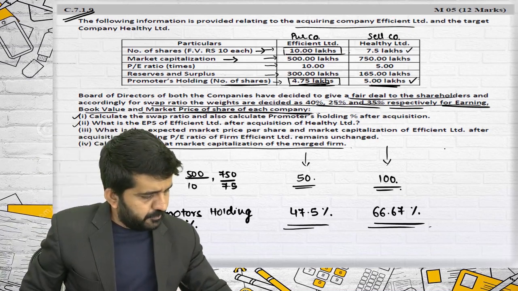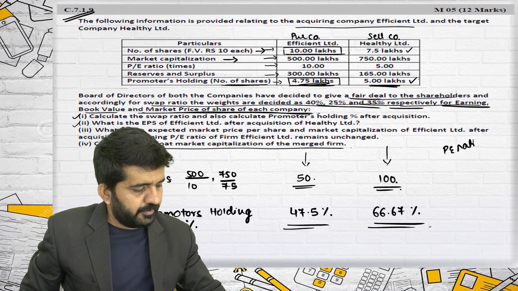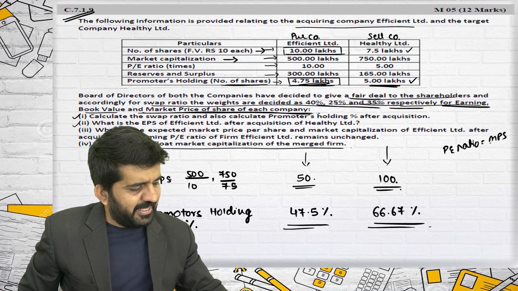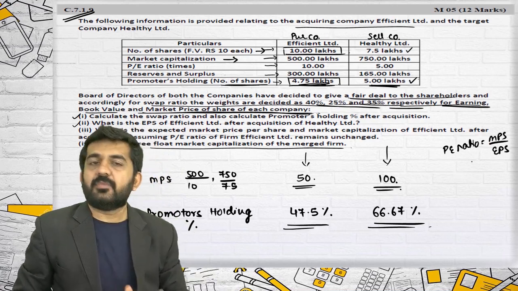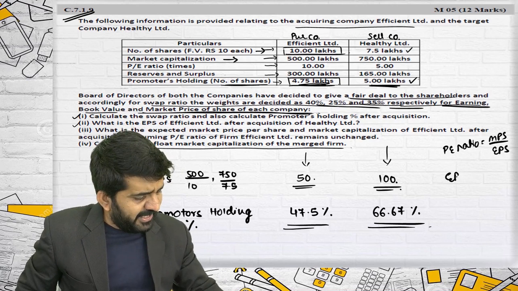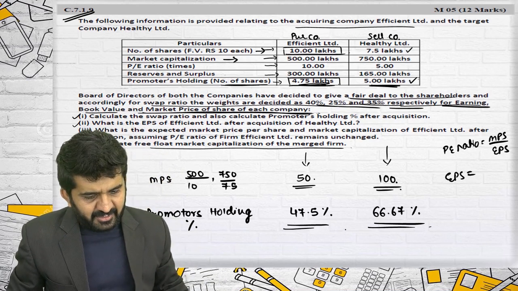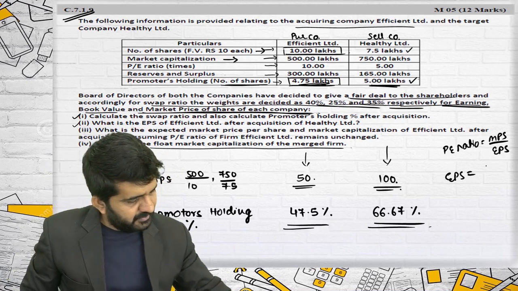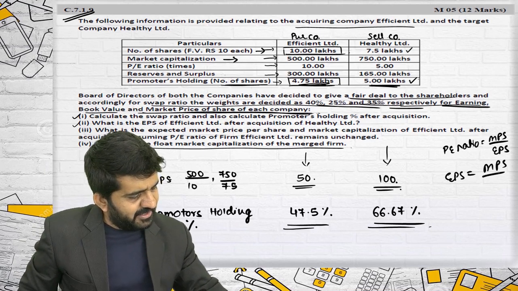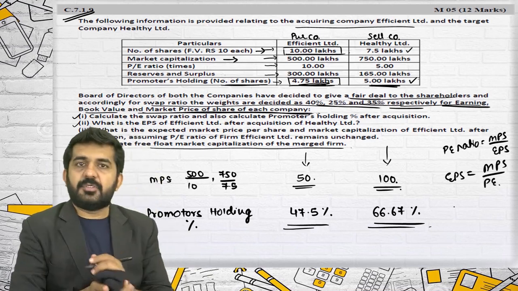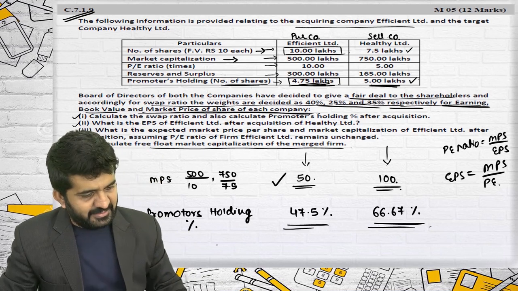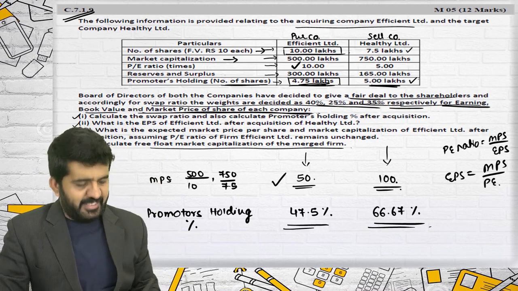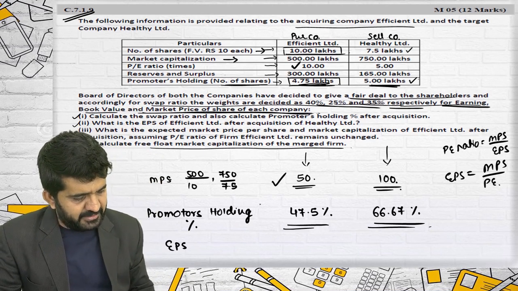PE ratio is MPS divided by EPS, so EPS will be nothing but MPS divided by PE ratio. Am I having MPS? Yes. Am I having PE ratio? Yes. So I can find out even EPS.